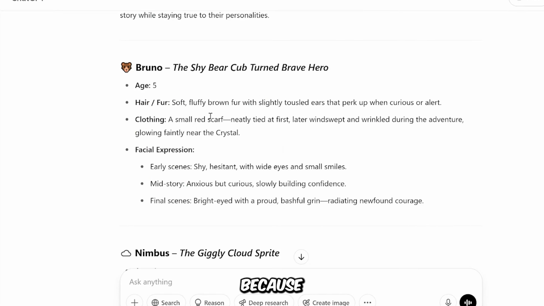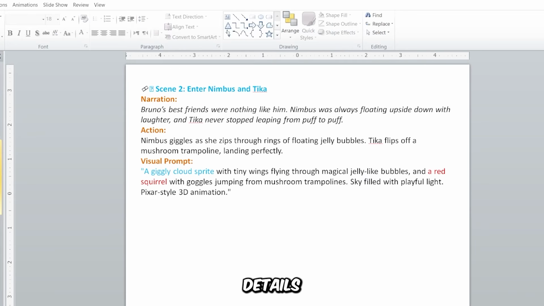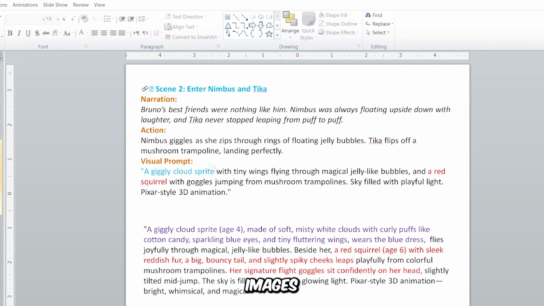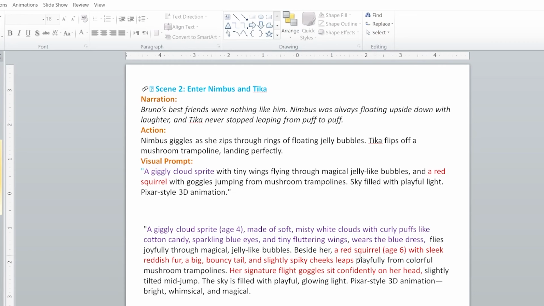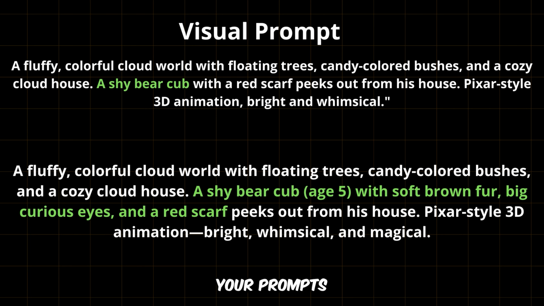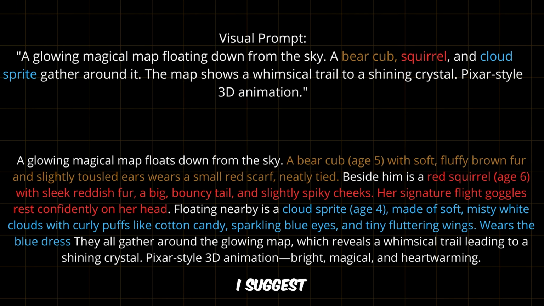This is important because image-generating AIs treat each prompt separately. If the character details aren't repeated, the images could differ each time. By organizing your prompts like this, you can make sure the character designs stay the same throughout the story. Once all the image prompts have been updated with the right character details, you'll be ready to create your images. To do this, I suggest using advanced image tools like Leonardo.